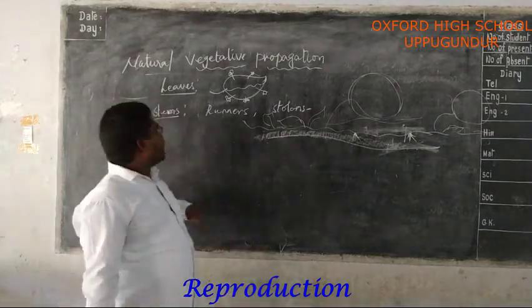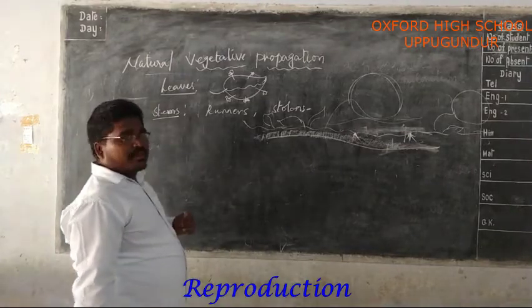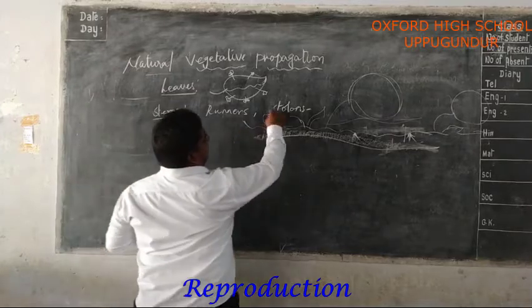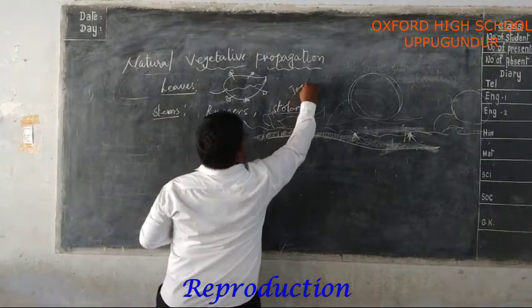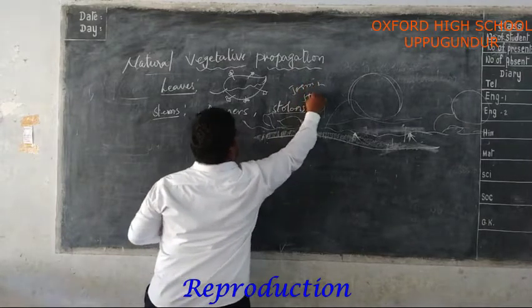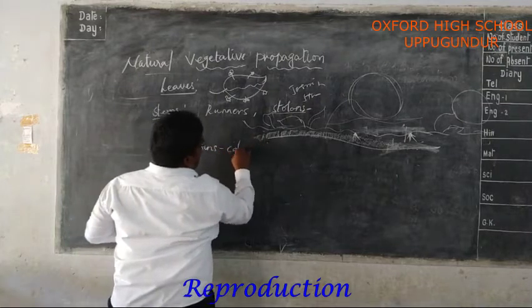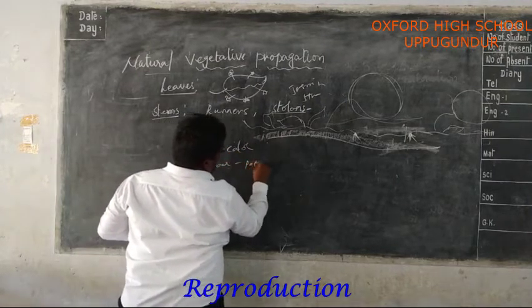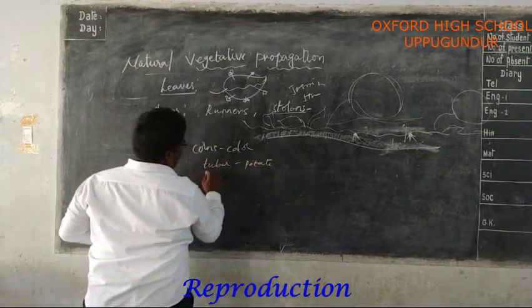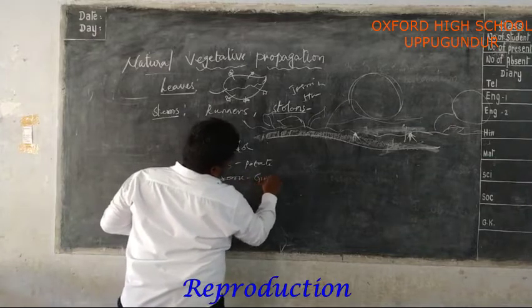There are different types of examples for these stems. Those are stolons: jasmine and strawberry. Corms: colocasia. Tuber: potato. Rhizome: ginger.